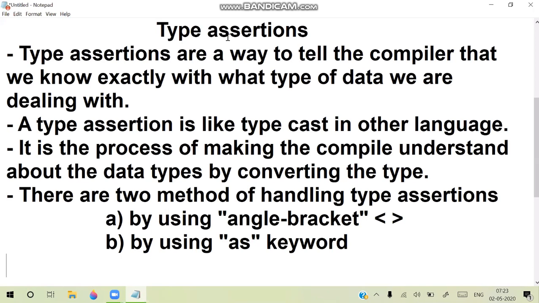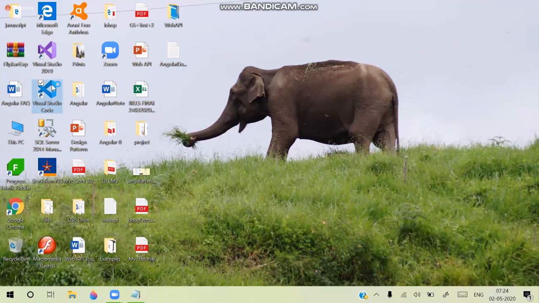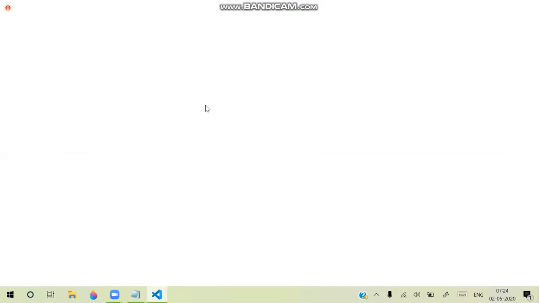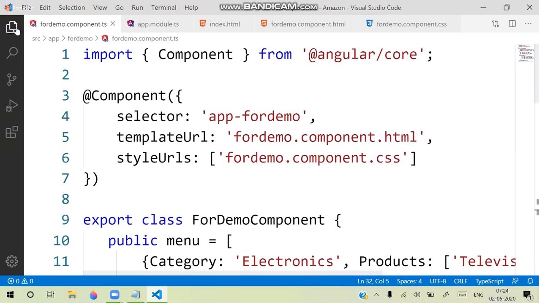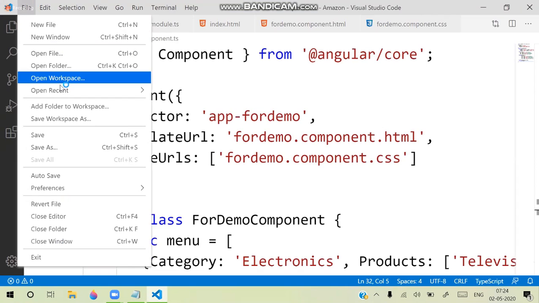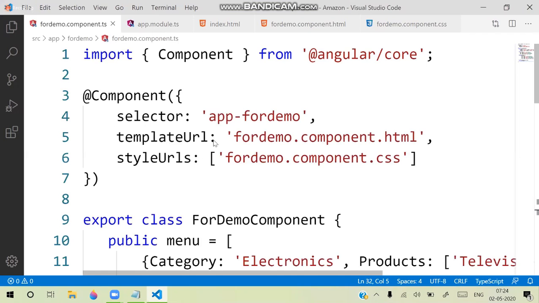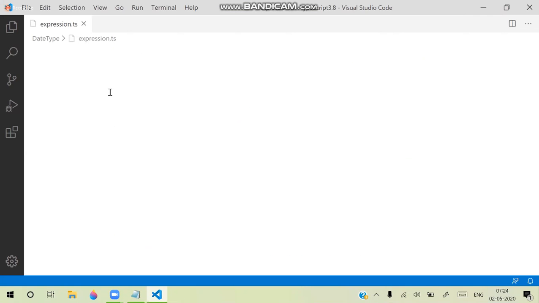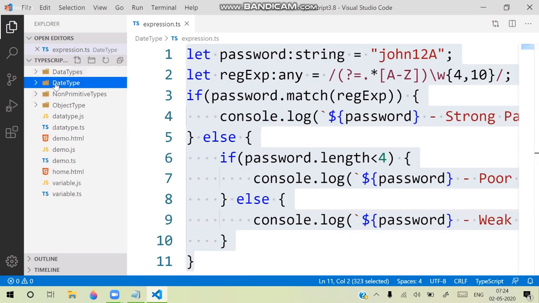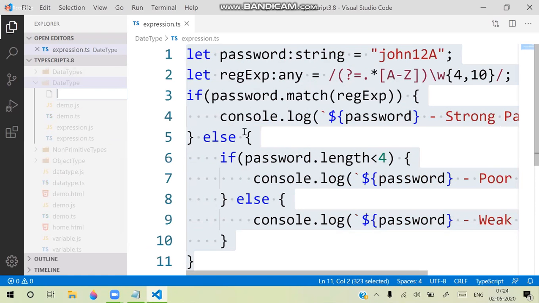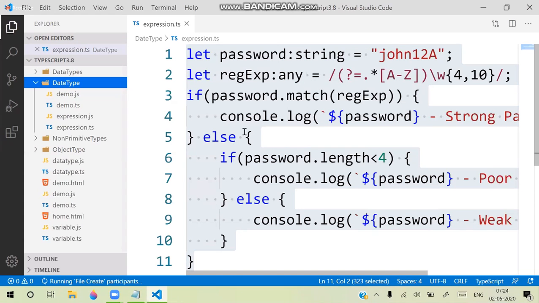For example, let's see. I'm adding a new file here, sample.ts.